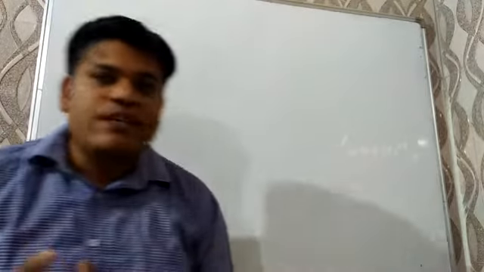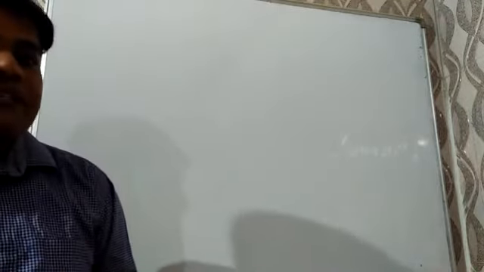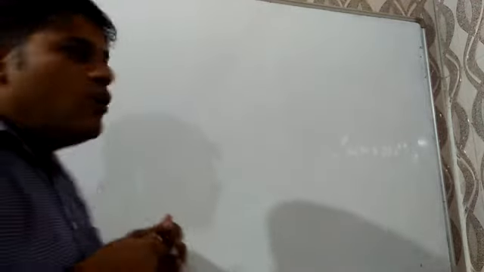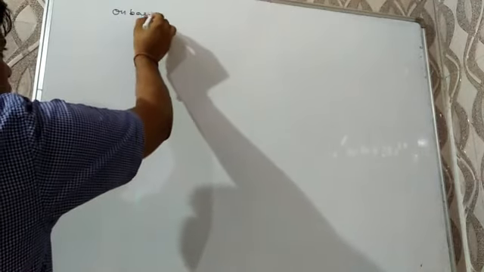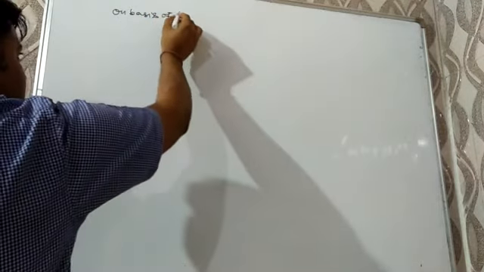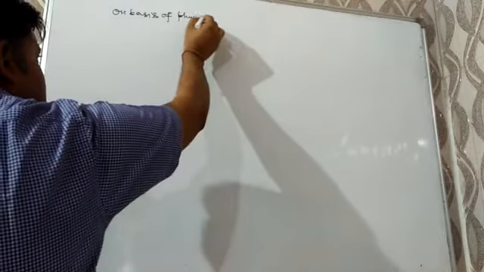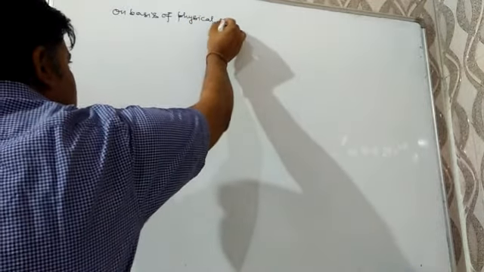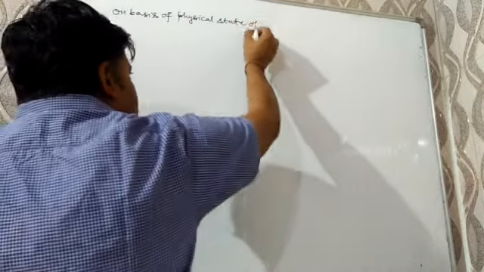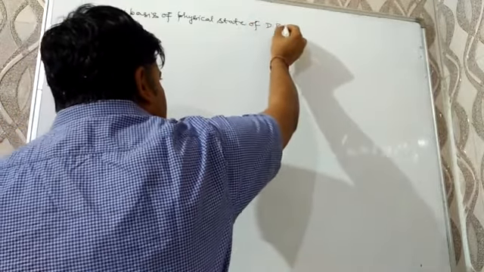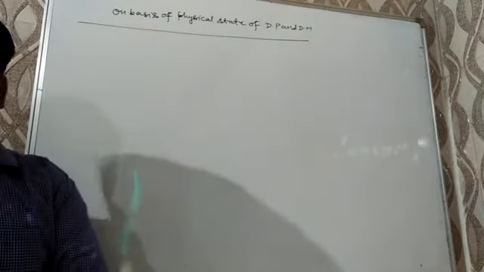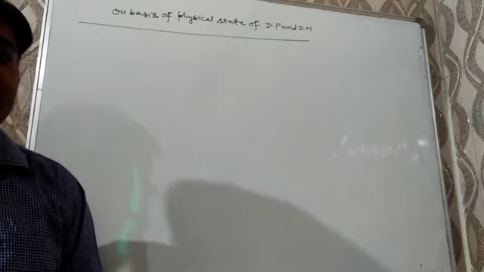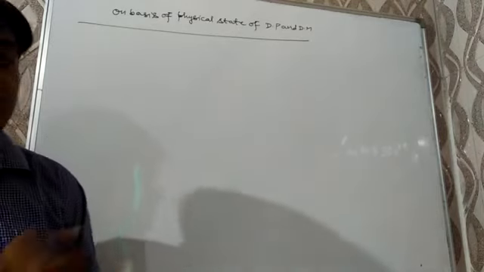The colloidal solution can be classified on different bases. The first one is on the basis of physical state of dispersed phase and dispersion medium. True solutions, on the basis of physical state of solute and solvent, are of 9 types.